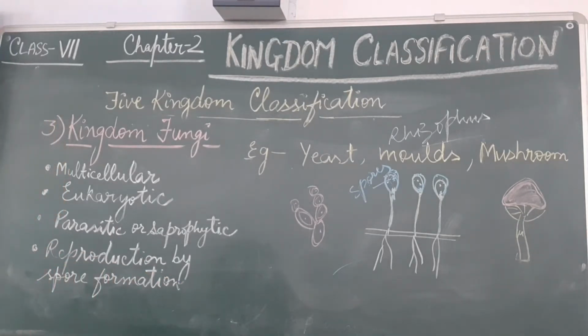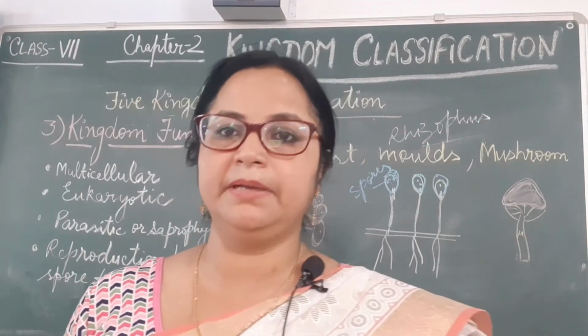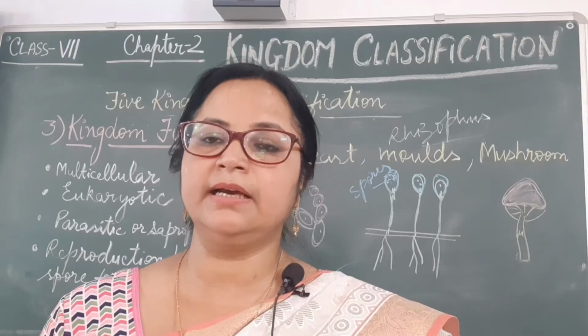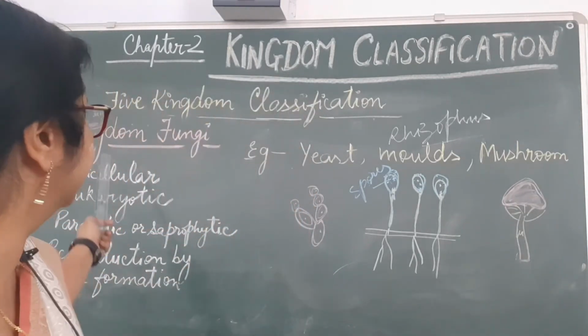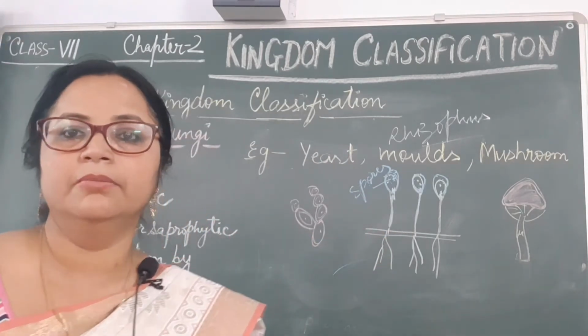So this is the third kingdom under the 5 kingdom classification. The first kingdom was Kingdom Monera, example bacteria. The second kingdom was Kingdom Protista, example amoeba. The third kingdom is Kingdom Fungi, example yeast, mushroom or molds.